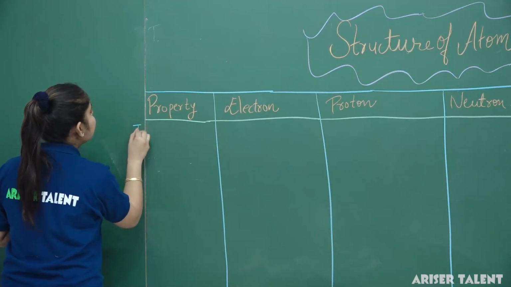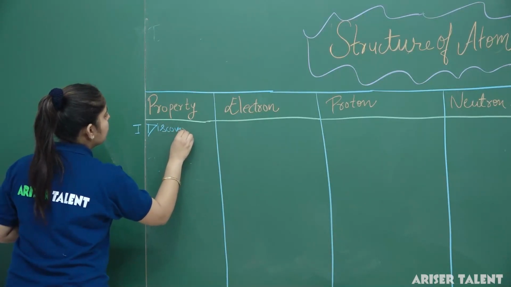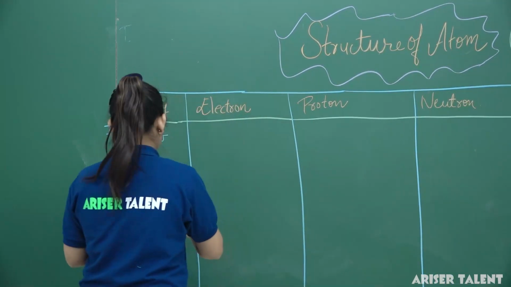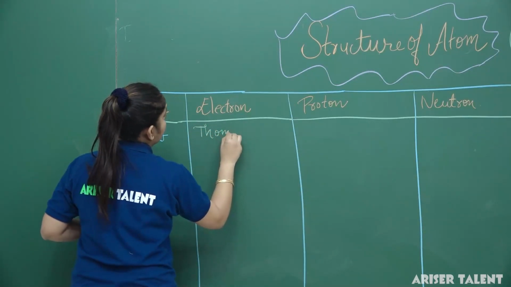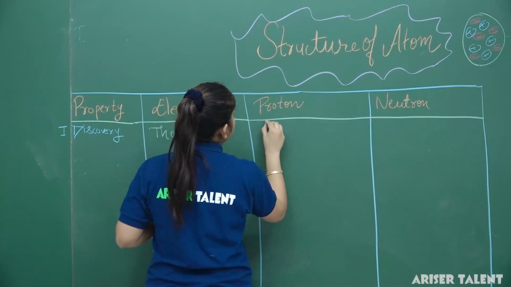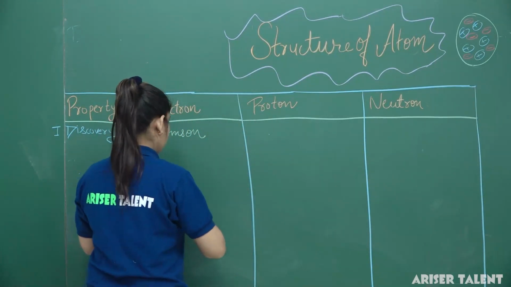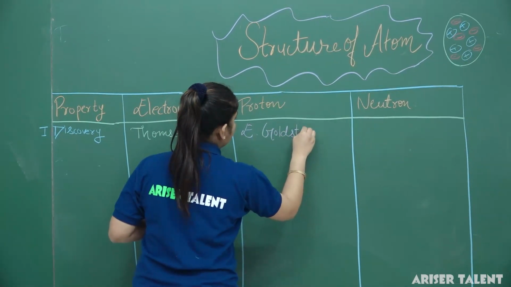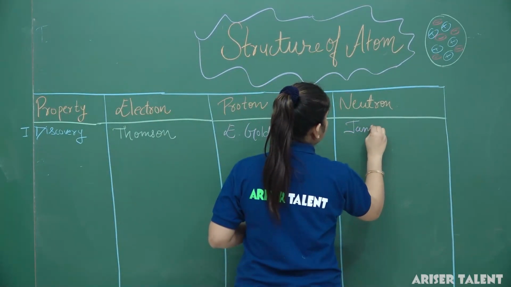The first point is their discovery. The discovery of the electron was done by Thomson, the discovery of the proton by Goldstein, and the discovery of the neutron by James Chadwick.